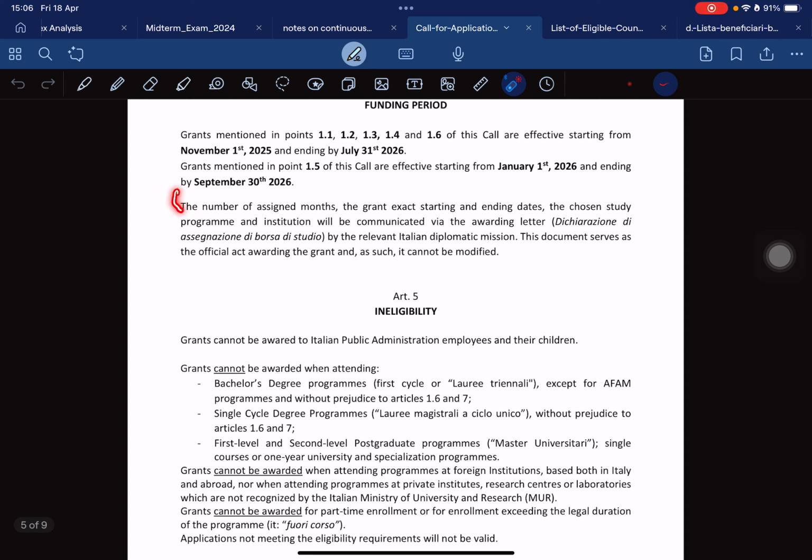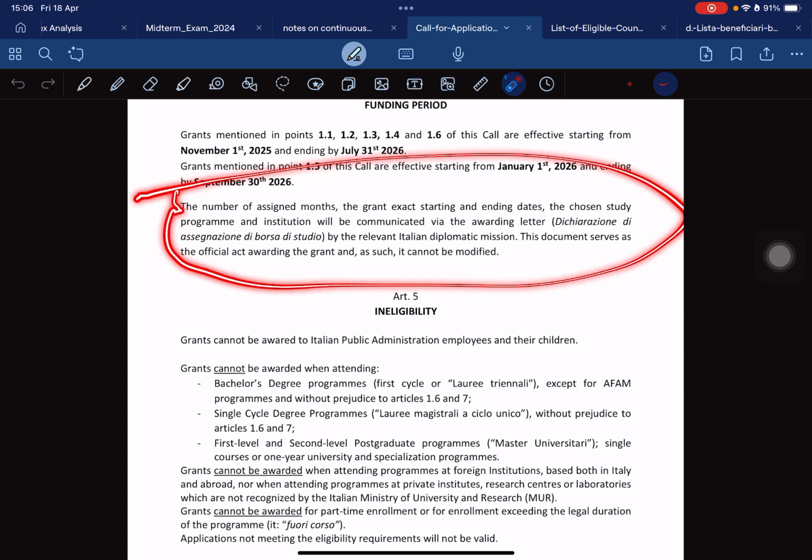The number of assigned months, the grant's exact starting and ending dates, the chosen study program and institution will be communicated via the awarding letter by the relevant Italian diplomatic mission. This document serves as the official act awarding the grant, and as such, it cannot be modified.